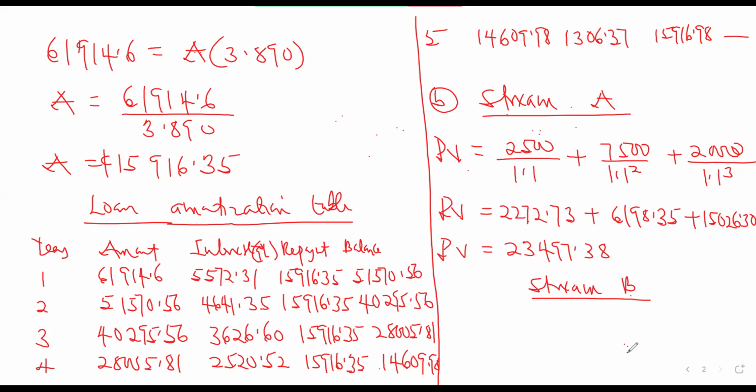If you put this in the PV, it is equal to 2,500 divided by 1.1 plus 7,500 divided by 1.1 raised to power 2. I haven't marked FM before, so I have no idea, but what I will tell you is that using 3 steps will be okay.